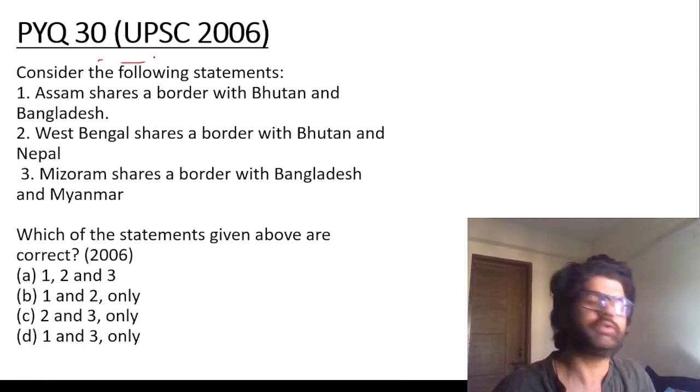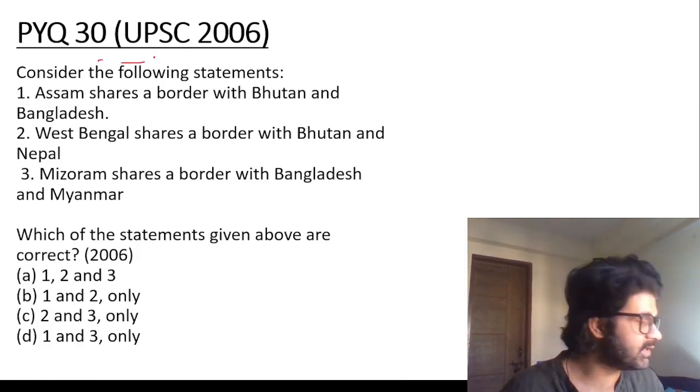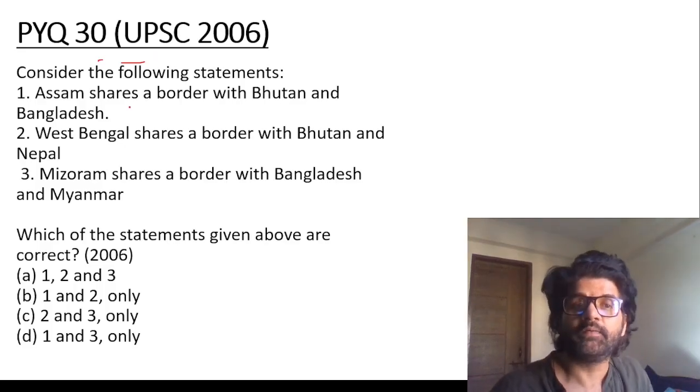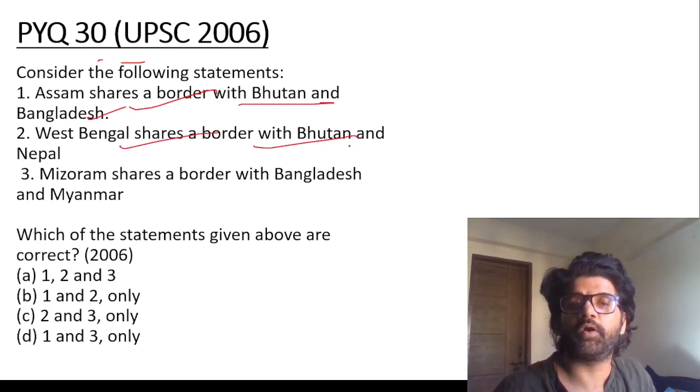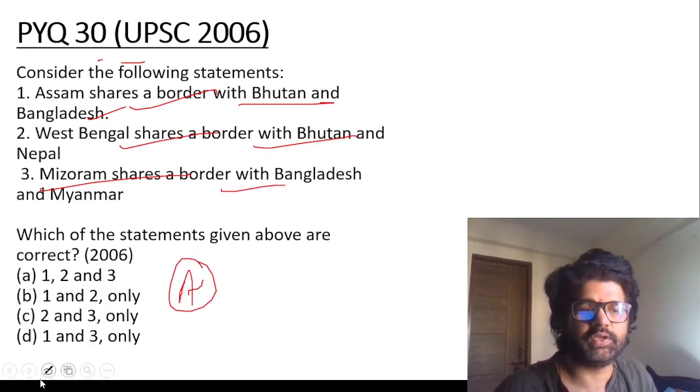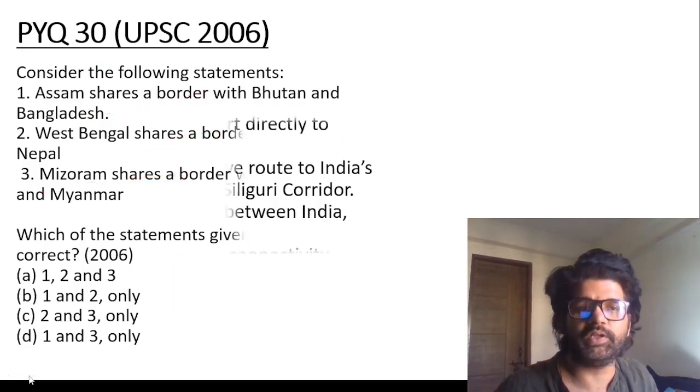PYQ 30, UPSC 2006. And that's why I was telling you, have a look at the map, guys, and become a good, awesome guy. First is correct, Assam shares border with Bhutan and Bangladesh. Second is correct, West Bengal shares border with Bhutan and Nepal. Third is correct, Mizoram shares border with Bangladesh and Nepal, Myanmar rather. So the answer is A, 1, 2, and 3.